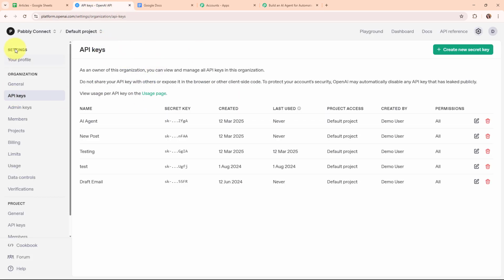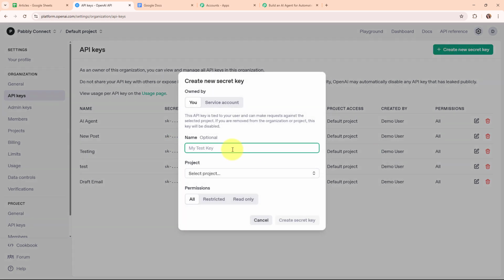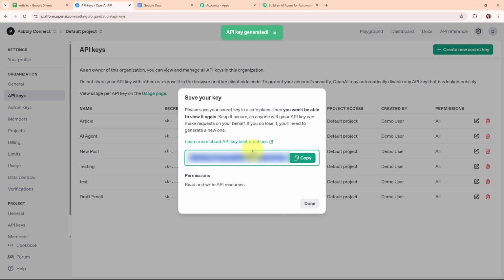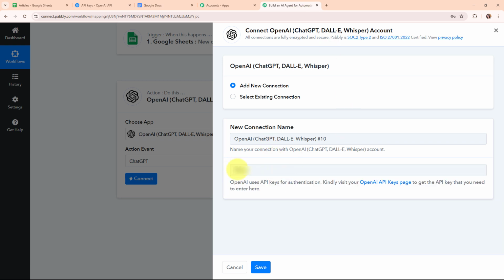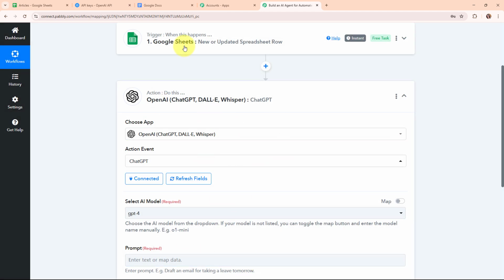And here you can see from the left side, I have accessed the API keys option. So this is my previously existing API key. So I'm going to generate a new key, and here I'm going to give a name to my key, that is article. And then here I'm going to select my default project, and then I'm going to create the secret key. And here you can see I have successfully generated the key. So here I'm going to copy it, moving back to Pabbly's workflow. And here I'm going to paste the API token. Now after entering the API token, I'm going to click on the save. And here you can see we are now successfully connected.